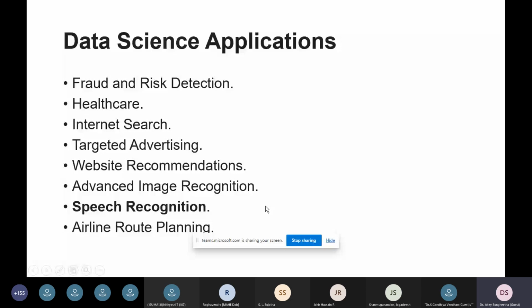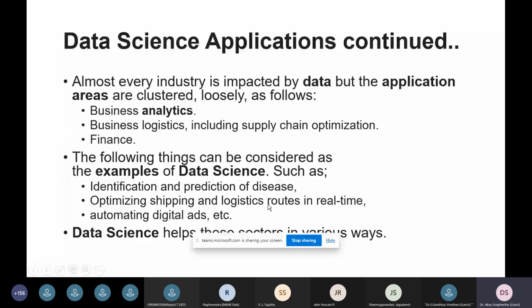Again, if we look at it particularly, most of the time data analysis is based on business strategies, and they apply it to business logistics. And in order to carry out a very effective account analysis from finance, they use data science applications in a wide way.